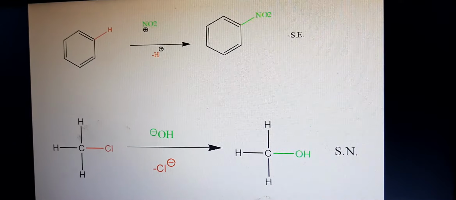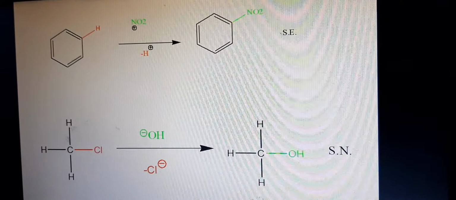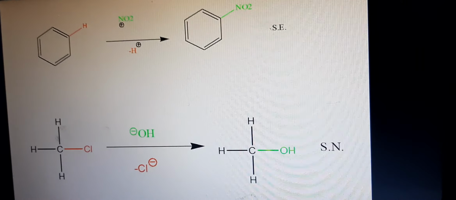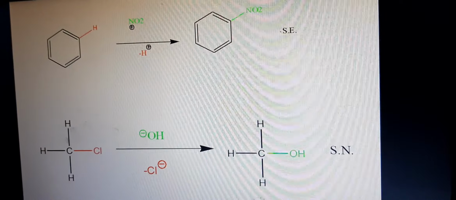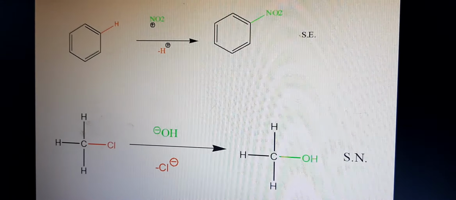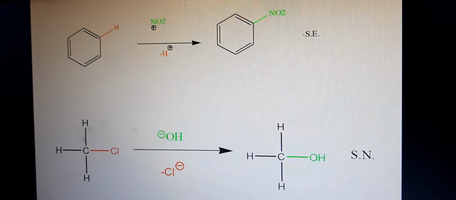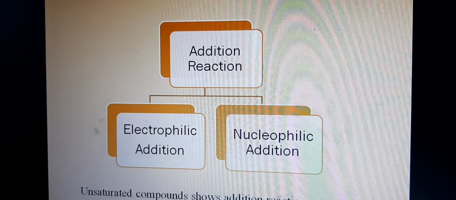For example, methyl chloride plus OH- gives CH3OH. And another example from the benzene ring, where the hydrogen is replaced by the nucleophilic reagent. And next, the addition reaction.